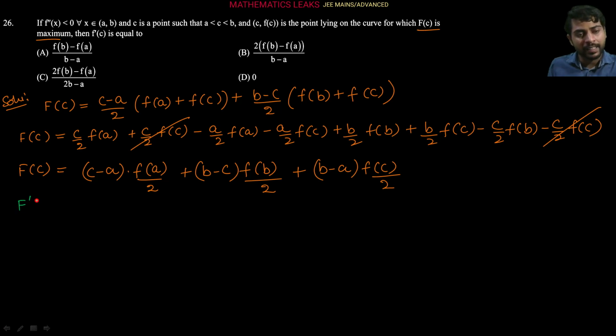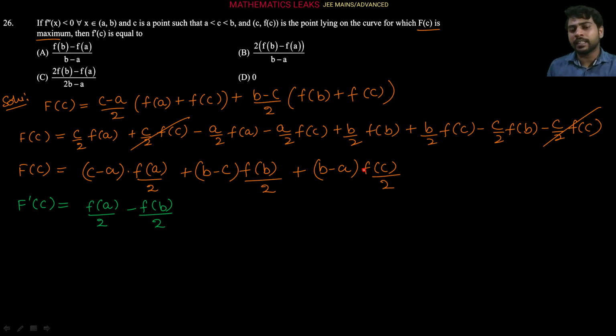So f dash c is equal to, since c is the variable, with respect to that only we are differentiating here. So this comes here f(a)/2, right? And this is constant totally here, 0 here. In this one also, when we do the differentiation, it is coming minus f(b)/2, minus f(b)/2 here, right?